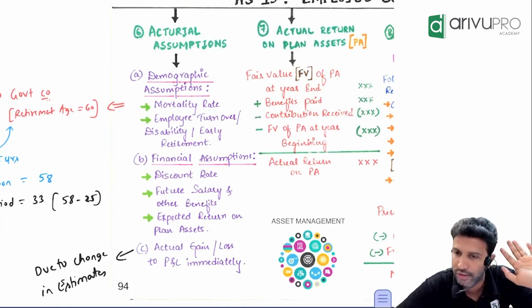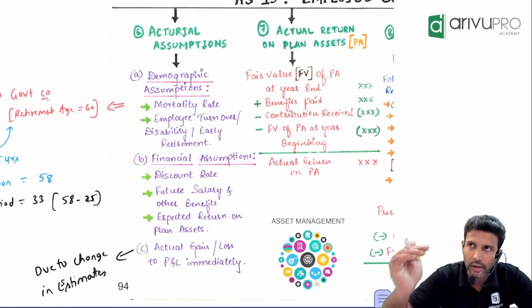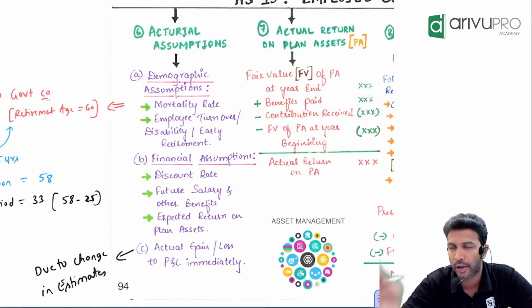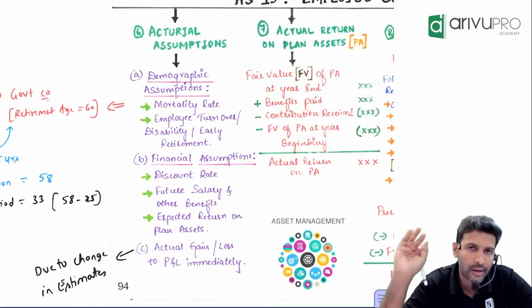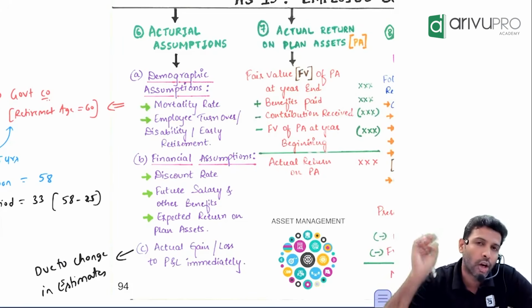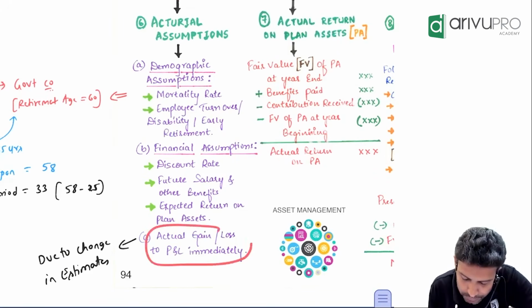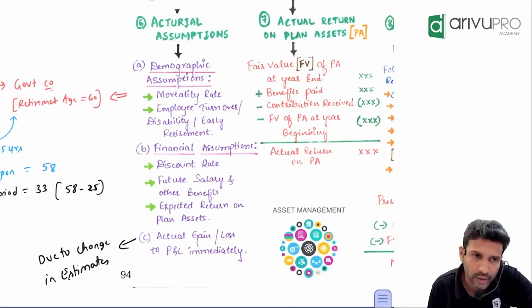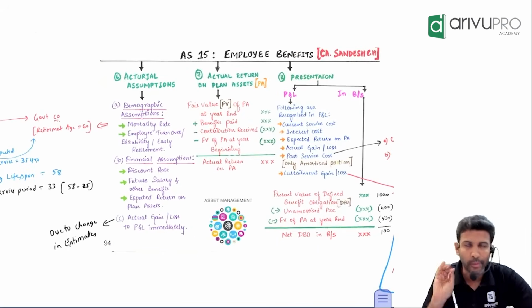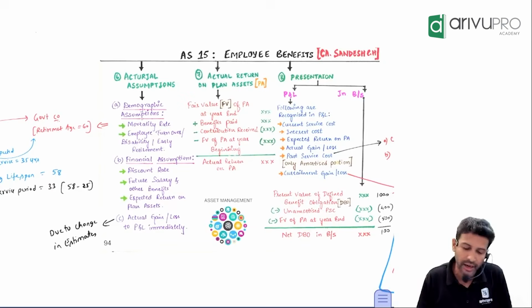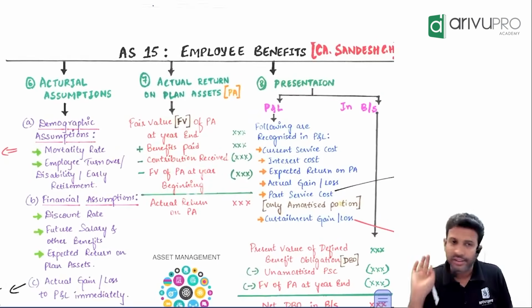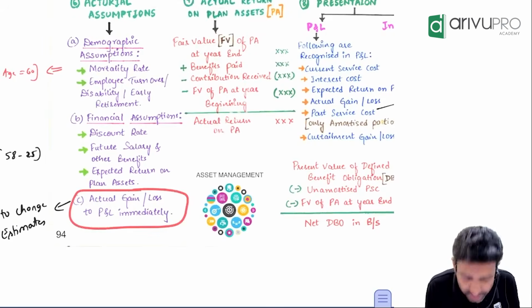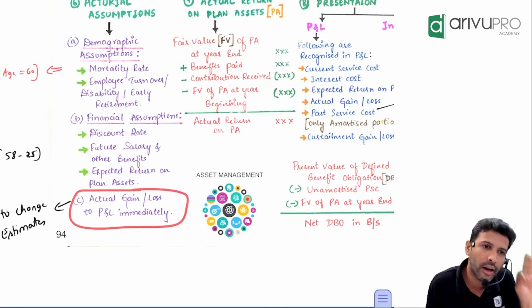What AS 15 says is, if your assumption has changed and there is any actuarial gain or loss, transfer it to P&L immediately. This is an important question for a 1 marker or 2 marker. The main point you need to remember from all this is: actuarial gain or loss goes to P&L immediately.